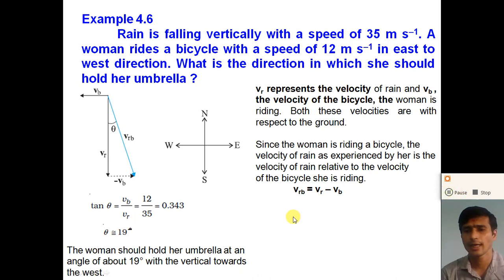So dear student, I hope that you understand the motion of an object in a plane with constant acceleration, how we can calculate the position vector, how we can calculate the velocity vector at different times, and what the components of the position vector are.